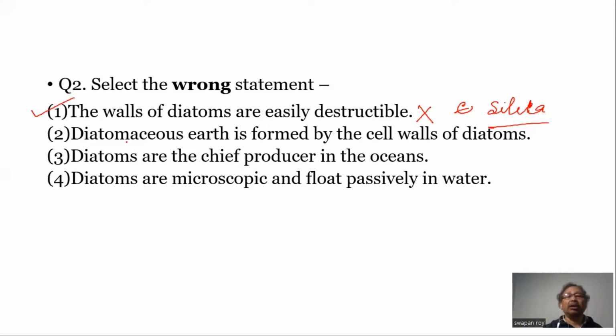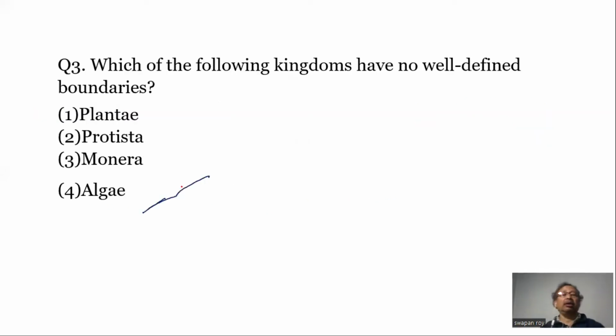The other option, diatomaceous earth is formed by the cell wall of diatoms. This is true. Diatoms are the chief producers in the ocean. That's also true. Diatoms are microscopic and float passively in water. Diatoms don't have flagella, so the organ of movement is not there, so they float in water passively.